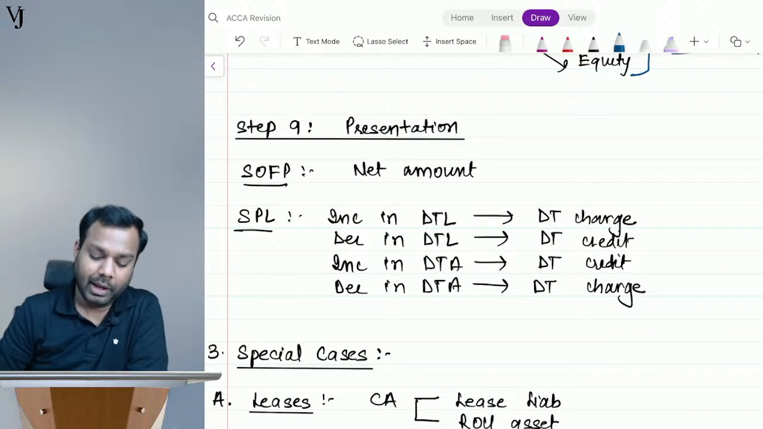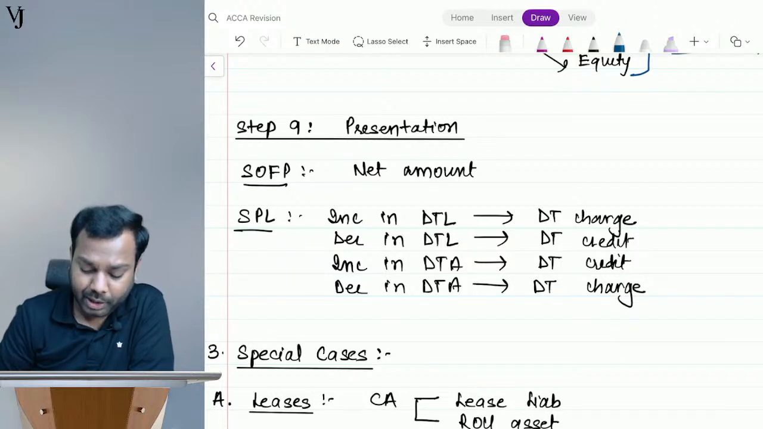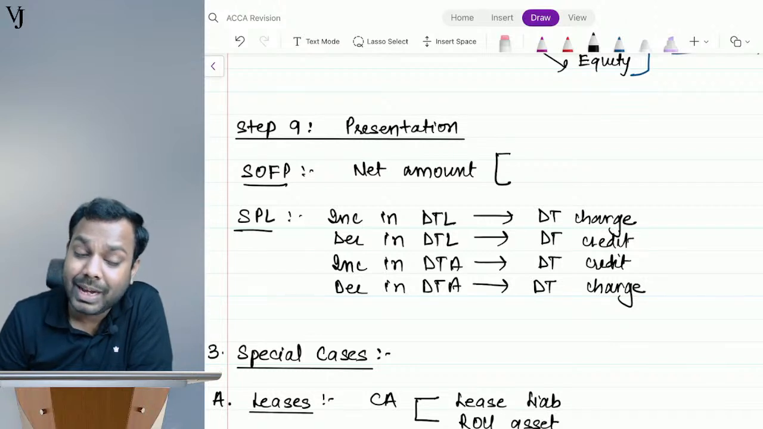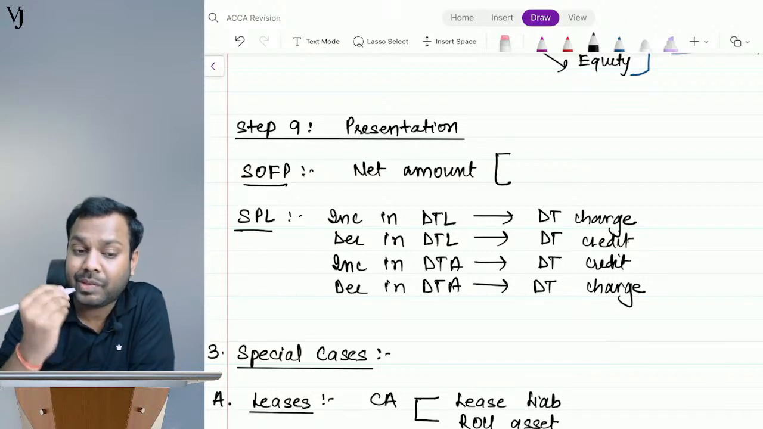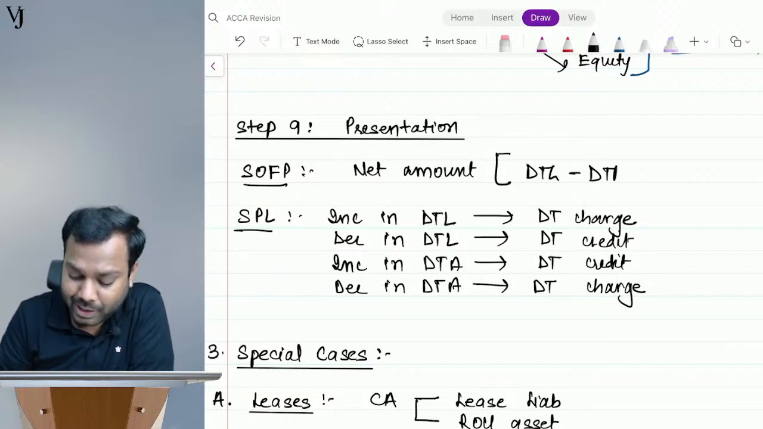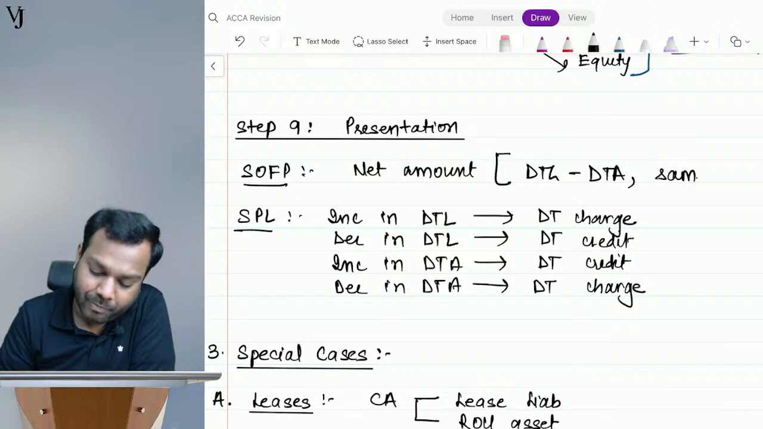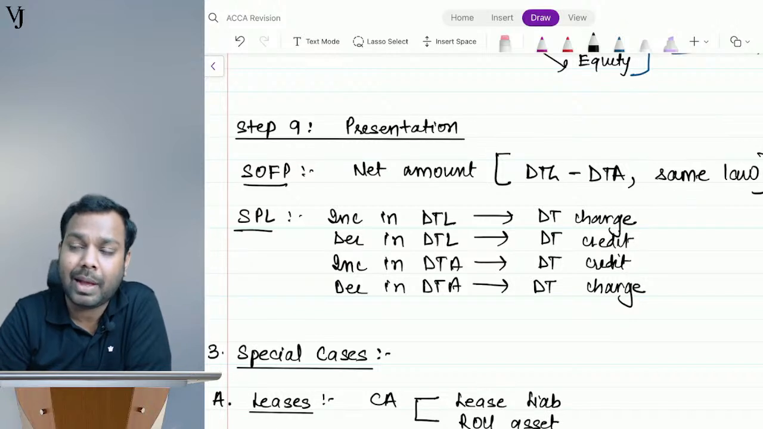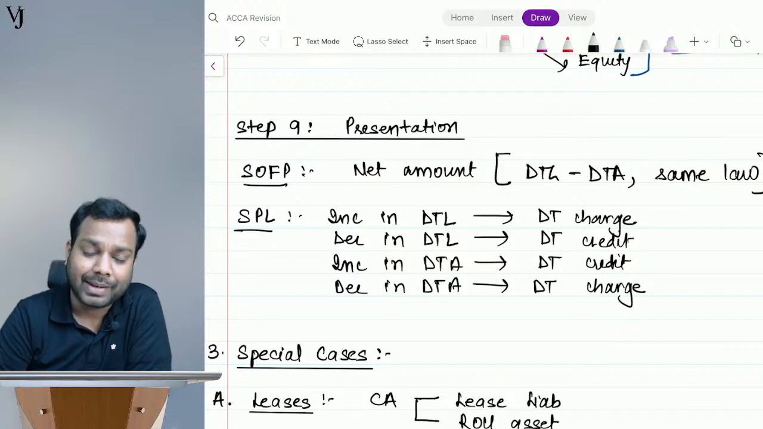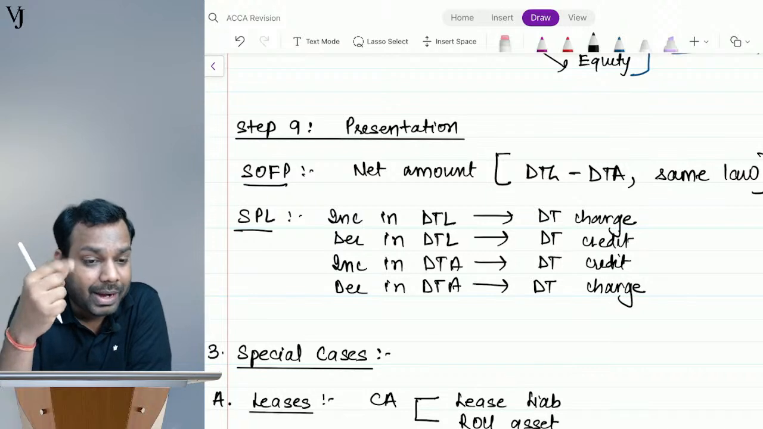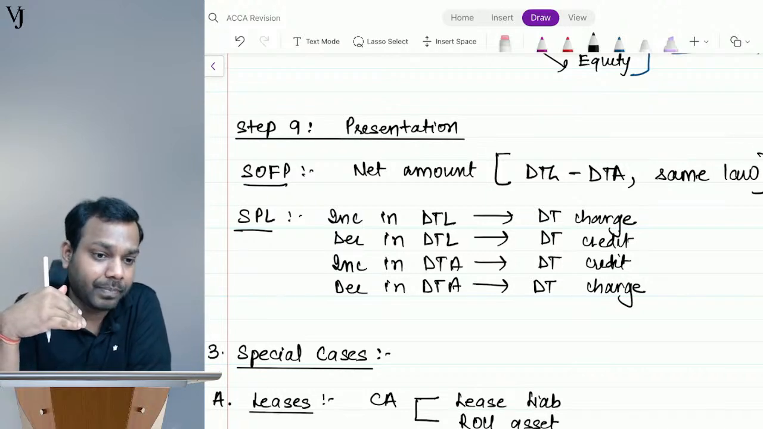Now comes the presentation. In SOFP, I will show the net amount, provided it is from the same legislation, the same law. Deferred tax liability minus deferred tax asset, provided same law. Let's suppose Infosys in India has a deferred tax liability as per the Indian Income Tax Act, and has a deferred tax asset as per the US Income Tax Act. Can I set it off? I cannot net off. I have to show a separate deferred tax asset and a deferred tax liability, right?